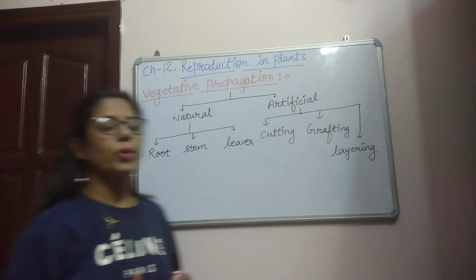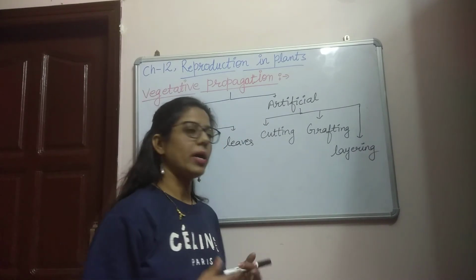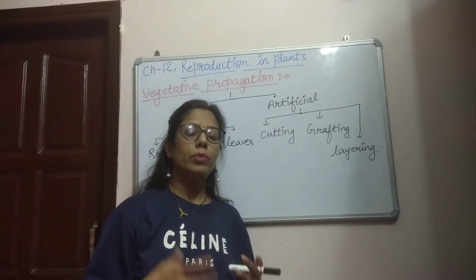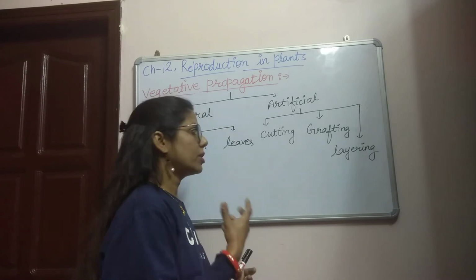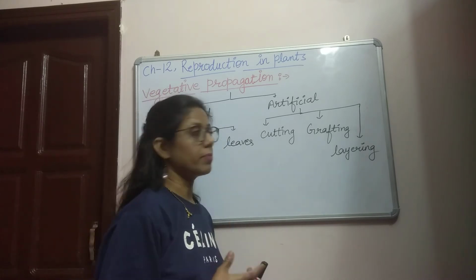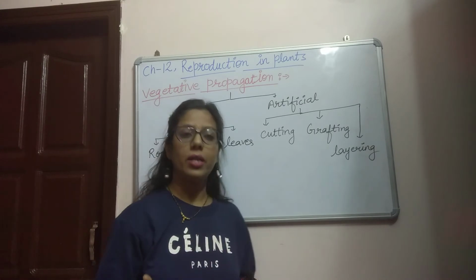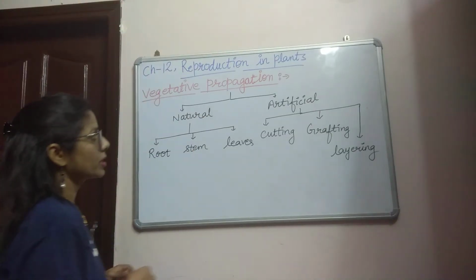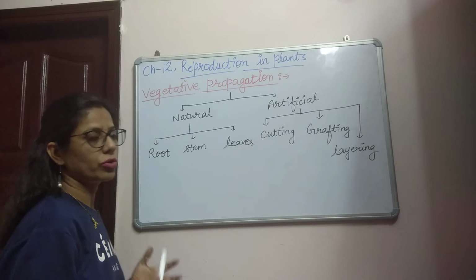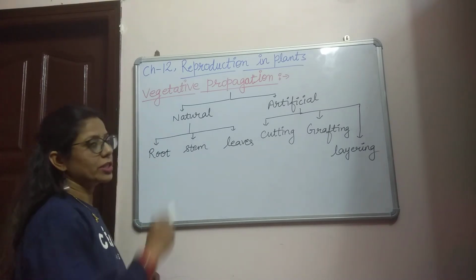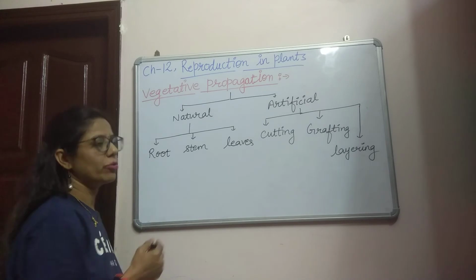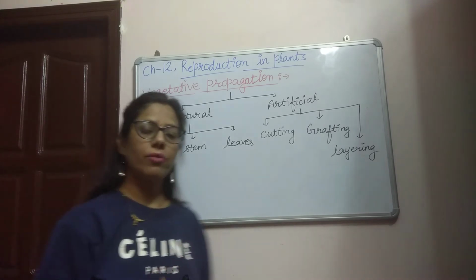Artificial vegetative propagation means human beings develop a new plant by using artificial methods like cutting, grafting and layering. Now we will discuss natural vegetative propagation through root, stem and leaves one by one.